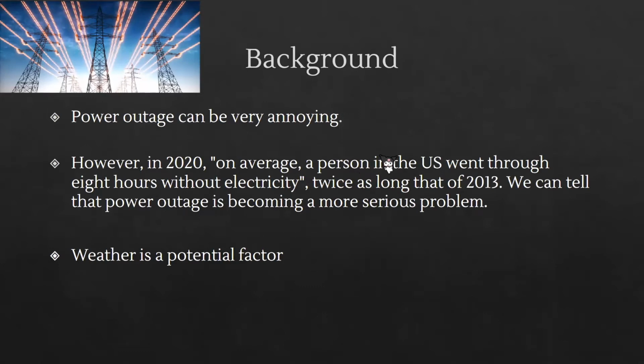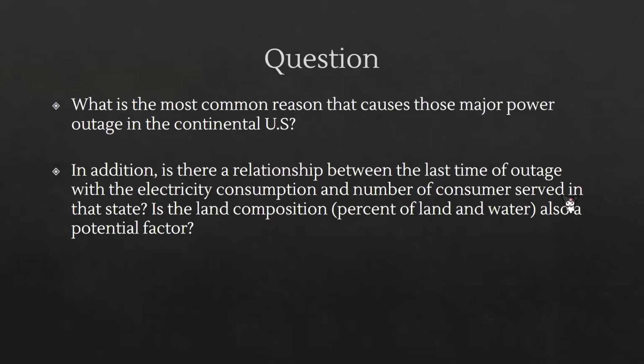However, by our research, in 2020, on average, a person in the US went through around 8 hours without electricity. This is twice as long as in 2013. So we can tell that power outage is becoming a more serious problem nowadays. Therefore, we want to find out what factors are influencing power outages in the US.